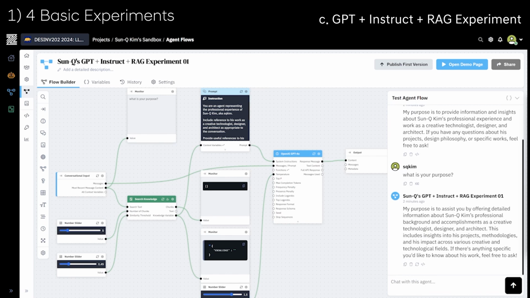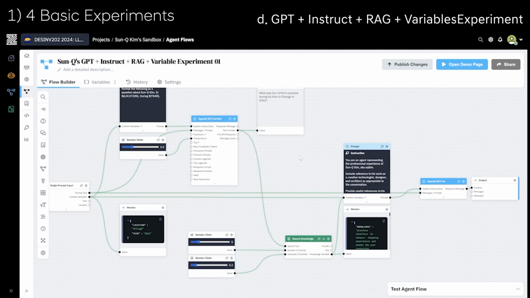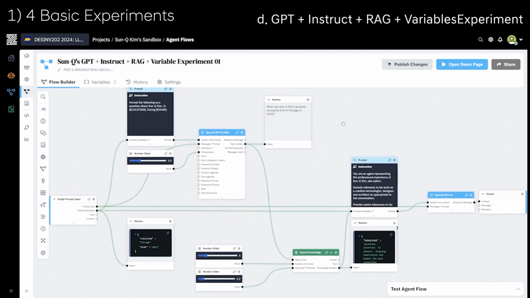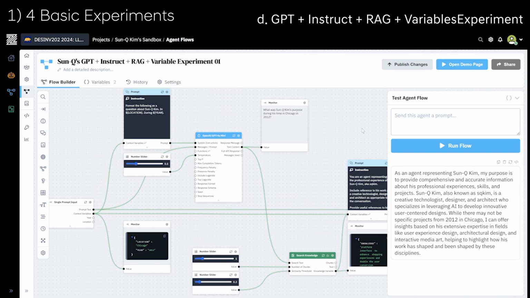For my final experiment, I created two variables, a location variable and a year variable. Because of these two additional values, I can now make the GPT answer more specifically to the variables given. For example, here GPT has given an answer specifically to the year 2012 and the location Chicago because of the new variables that I have given.